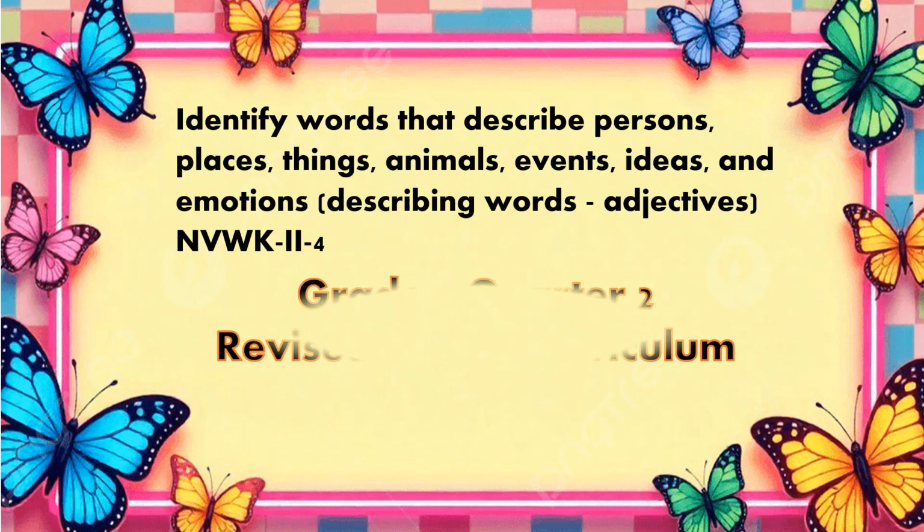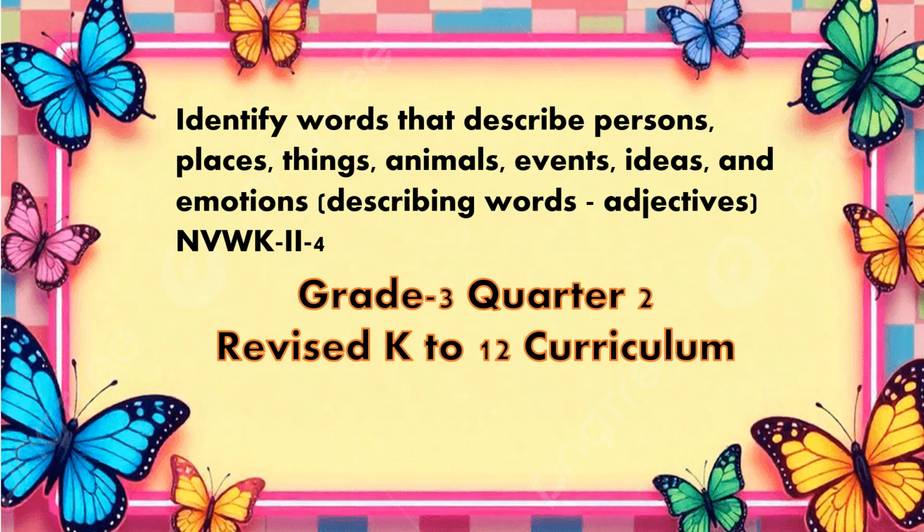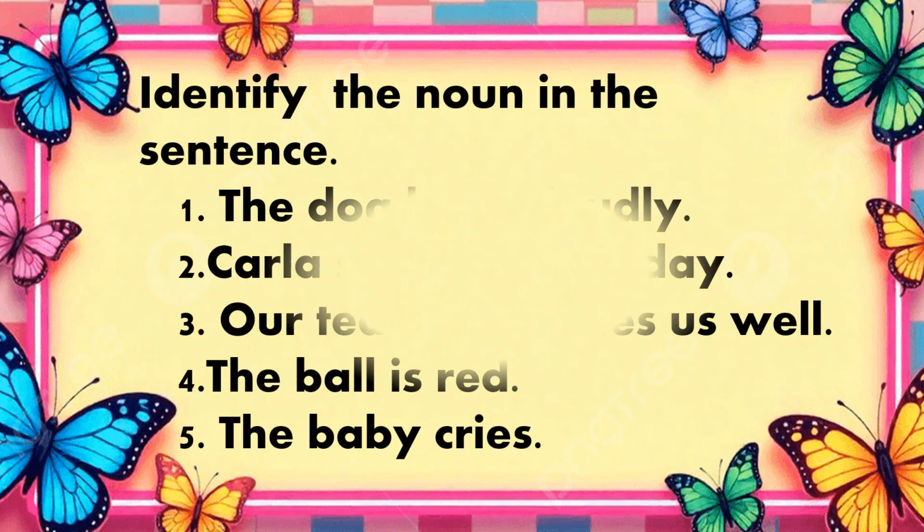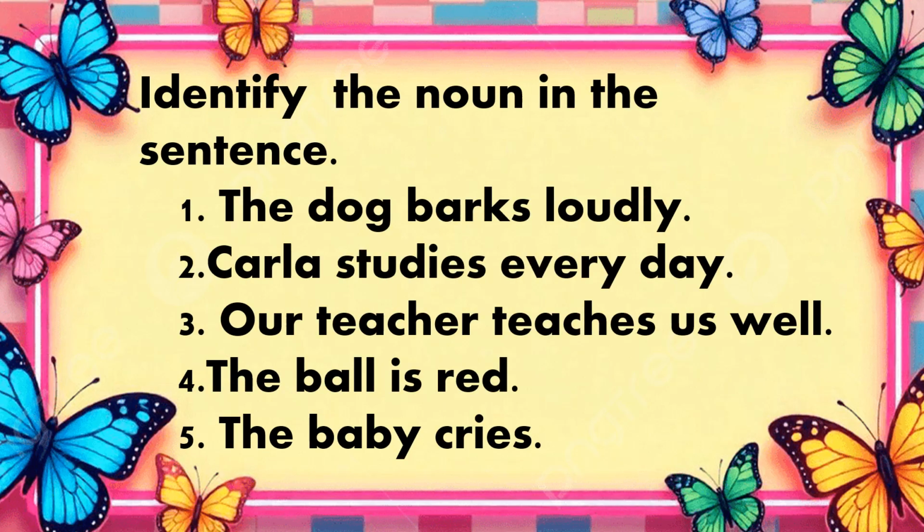Today, you're expected to identify words that describe persons, places, things, animals, events, ideas, and emotions. These are what we call describing words or adjectives. Before we proceed to the new lesson, let us first review the previous lesson.